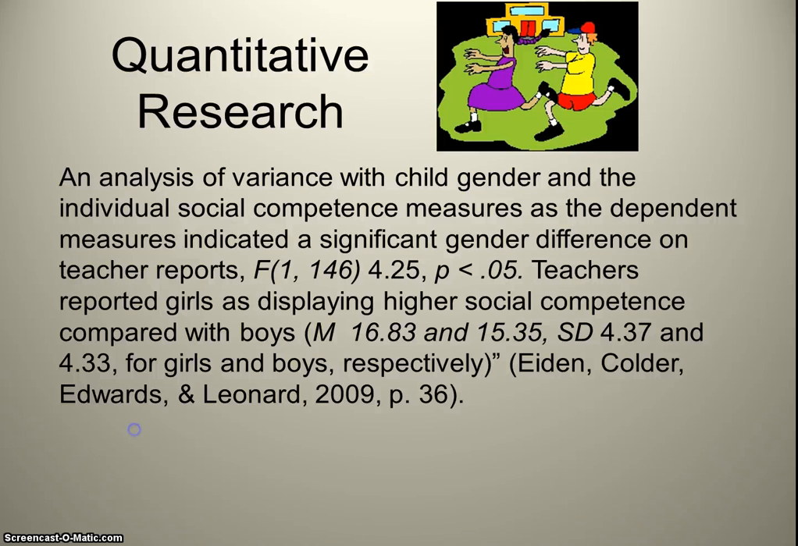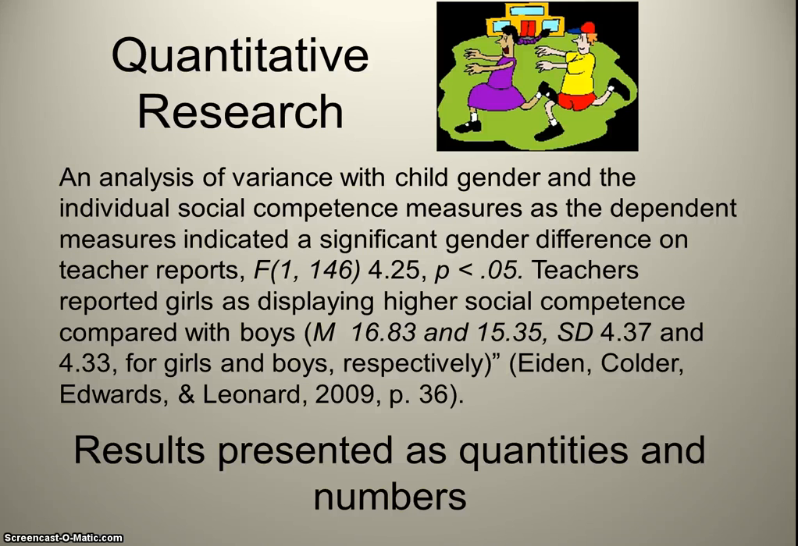The other thing in quantitative research is that you'll see research being presented as quantities and numbers. And in this case, they're using the analysis of variance, which is a statistical technique that compares the differences in groups. And it gives the F value and then gives the significance level. It also gives the mean and the standard deviation for the sample. So they're comparing boys and girls on a particular measure. And this is called inferential statistics. Quantitative research most of the time uses some kind of inferential type of statistic.